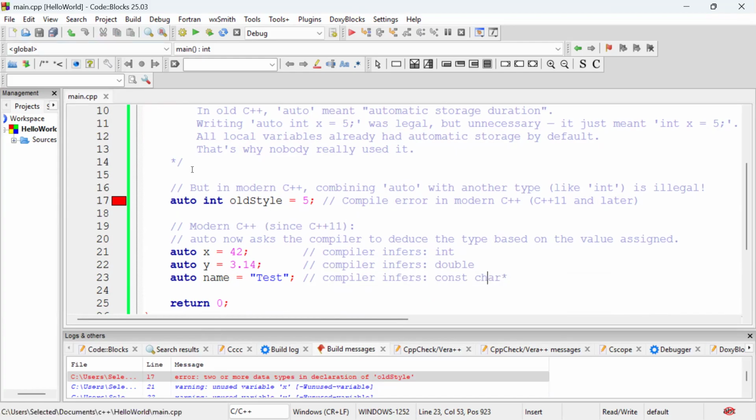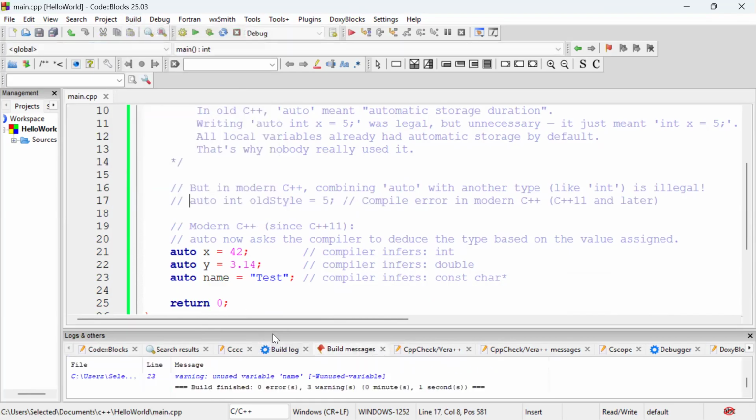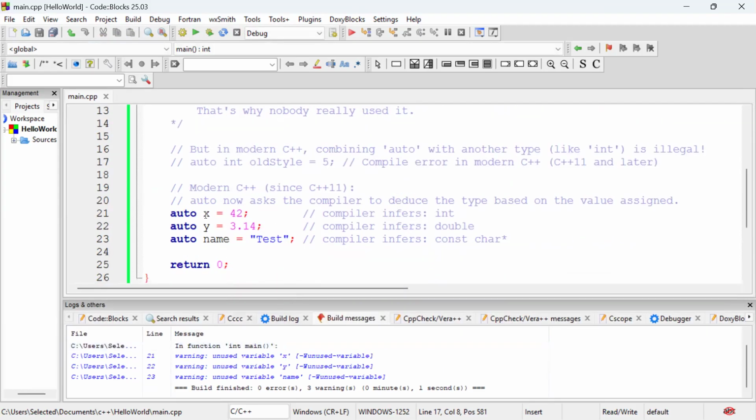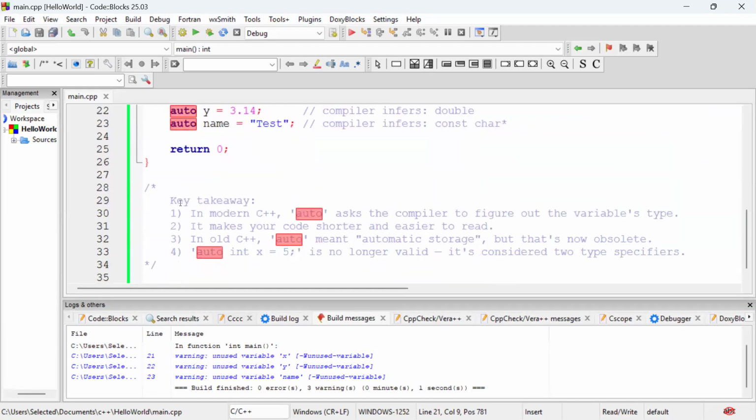So I'm going to comment this line out, and that's going to rebuild, and now that's going to get rid of the error. However, I do have warnings, and that's just because I haven't really used these variables. For demo purposes, I'm just showing how to use auto. However, since I haven't used them, that's giving me a warning, but we can ignore them for now.